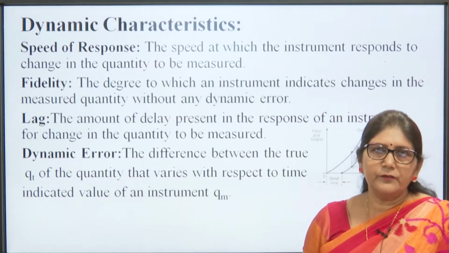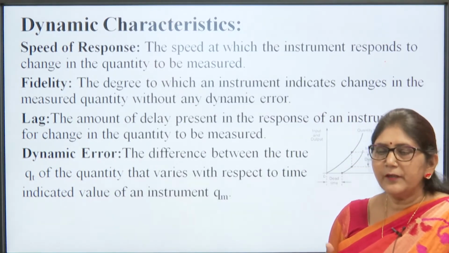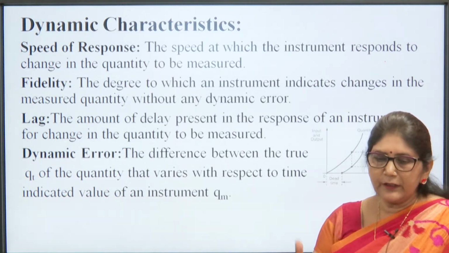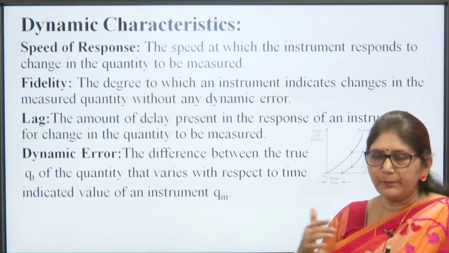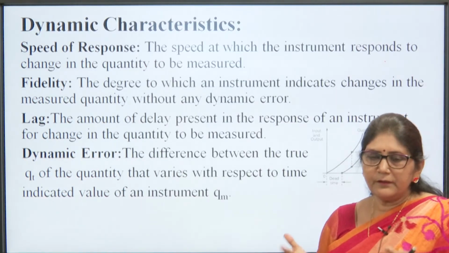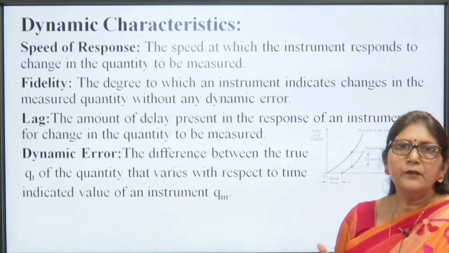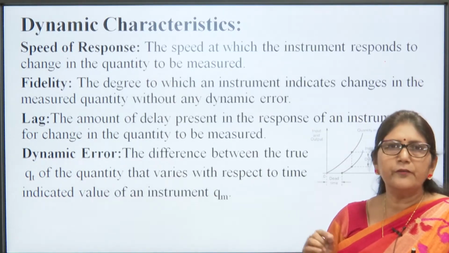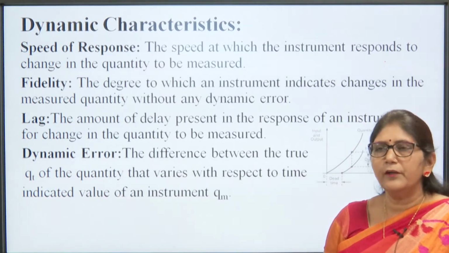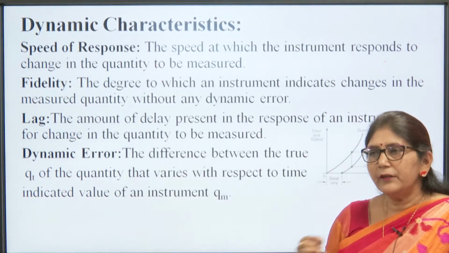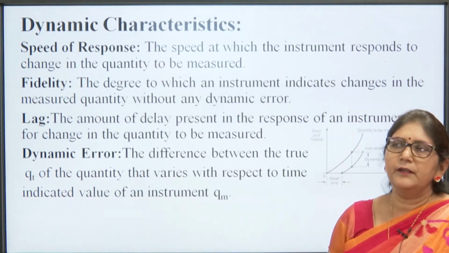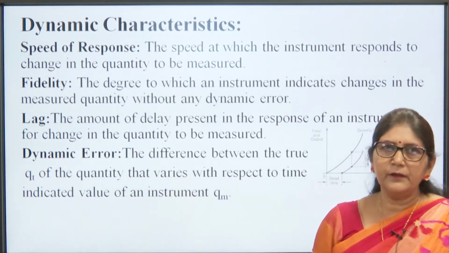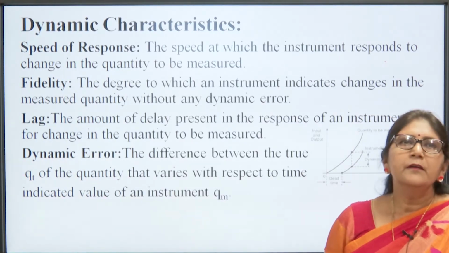Then dynamic characteristic. Dynamic characteristic we are considering when we are measuring any quantity that is varying very rapidly. So, the first is the speed of response. Speed of response is the speed at which the instrument responds to change in the quantity to be measured. If the quantity is changing very fast and the measuring instrument speed is less, then it will not follow the input in proper way.